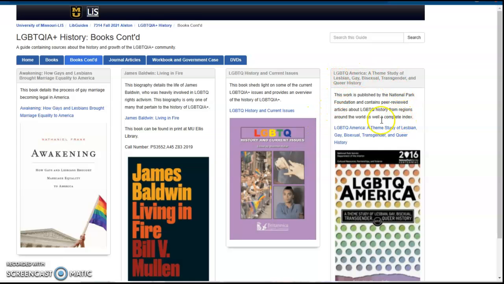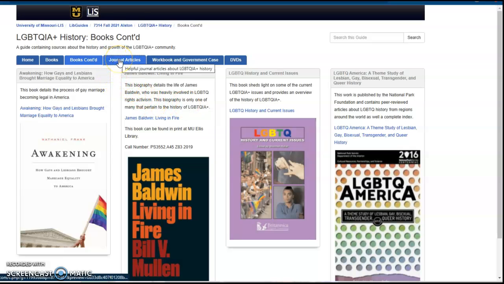This text contains an index in it as well, and this is a theme study of lesbian, gay, bisexual, transgender, and queer history. This is published by the National Park Foundation, and what's good about this one is it contains peer-reviewed articles, and it contains articles from all regions around the world.